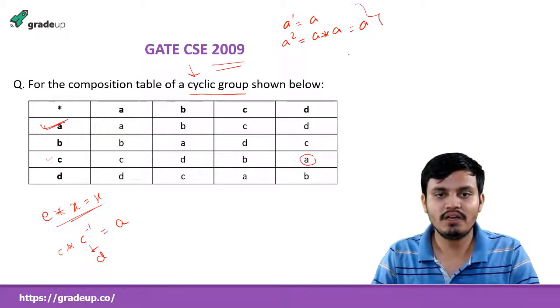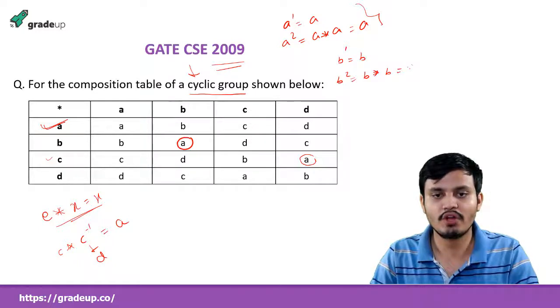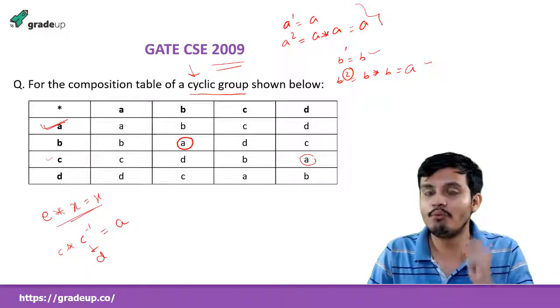Now for B, B1 is equal to B, B2 is equal to B cross B, and B cross B is A. We have derived B and A, and A is the identity element, so the order of B will be 2.